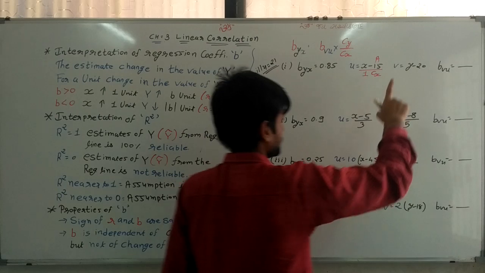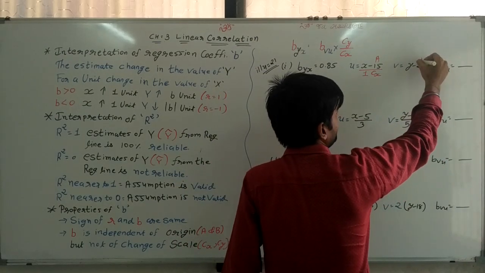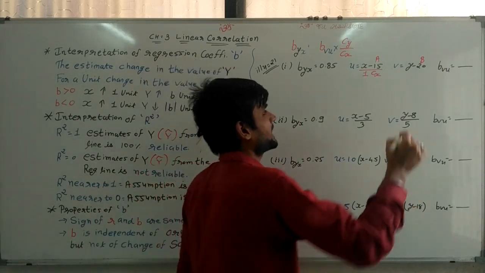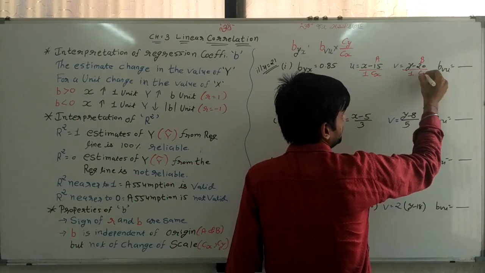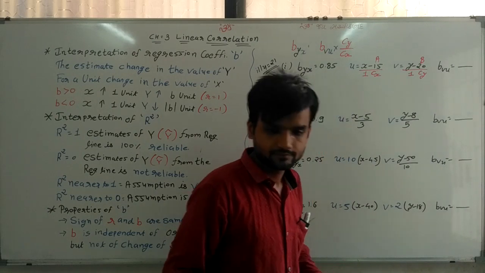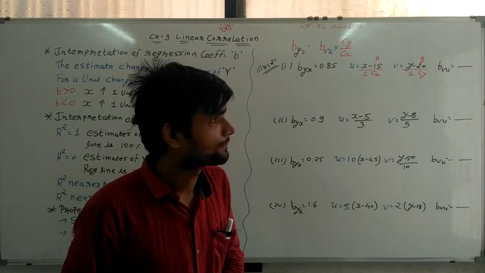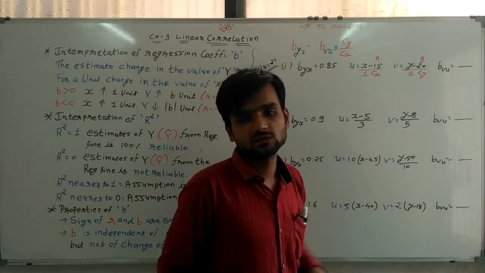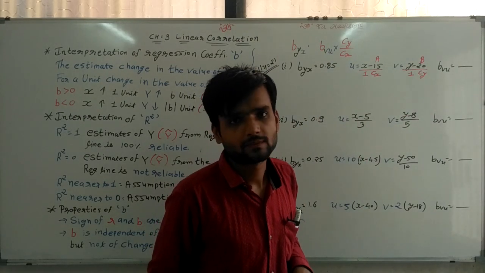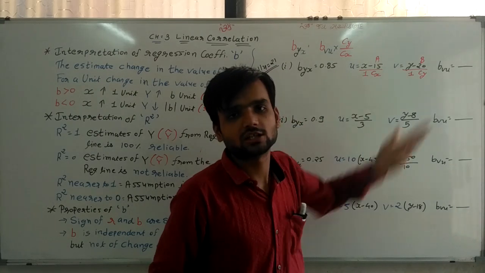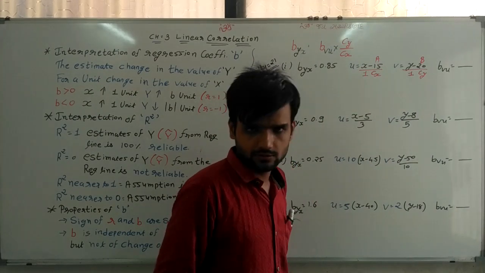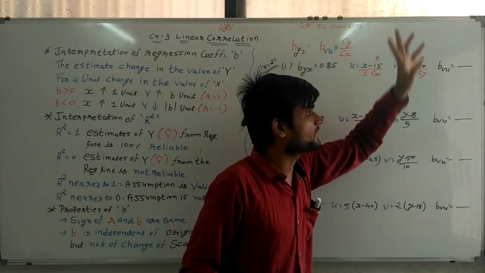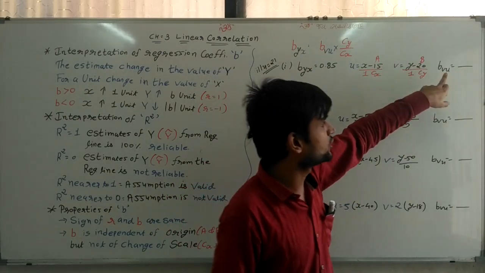In the same way, 20 is deducted from y, so that is the value of b. Nothing is given to divide by, so again it is 1, called cy. So it is x minus a upon cx, and y minus b upon cy. Cx and cy are 1 because nothing is divided or multiplied. 15 is my value of a, 20 is my value of b, and I need to find the value of bvu.